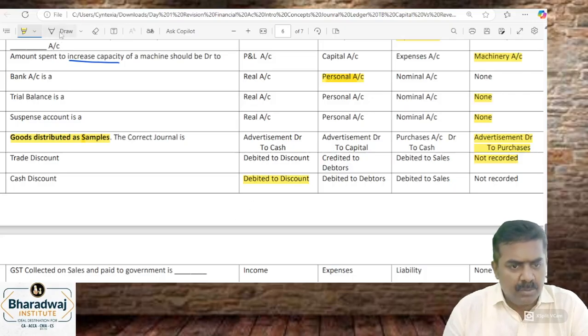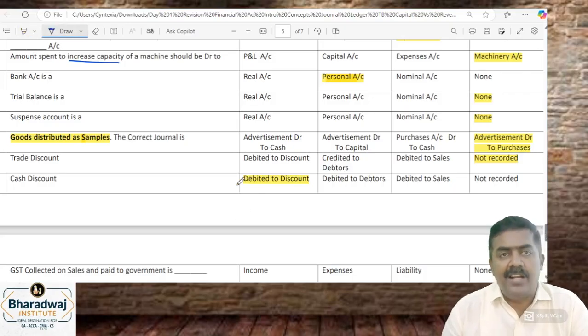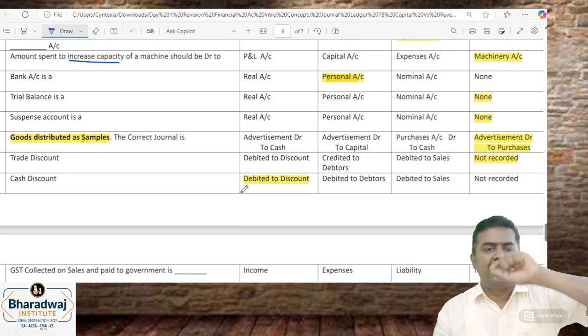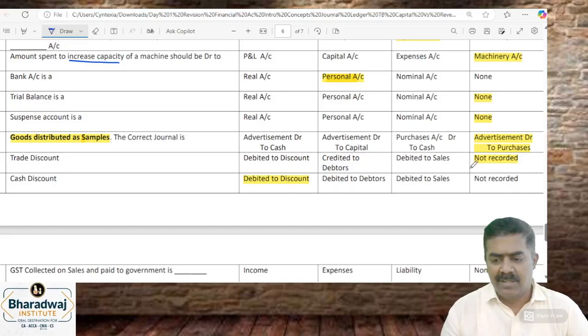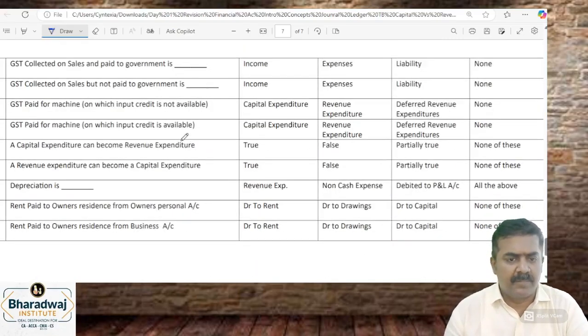So for cash discount entry, we debit discount account to debtors account. Trade discount is not recorded. Cash discount is recorded. GST collected on sales and paid to the government is